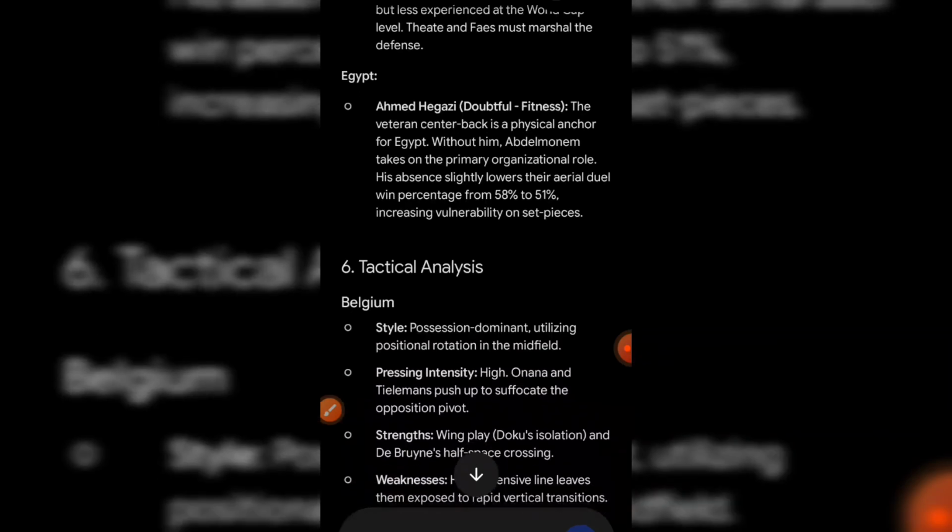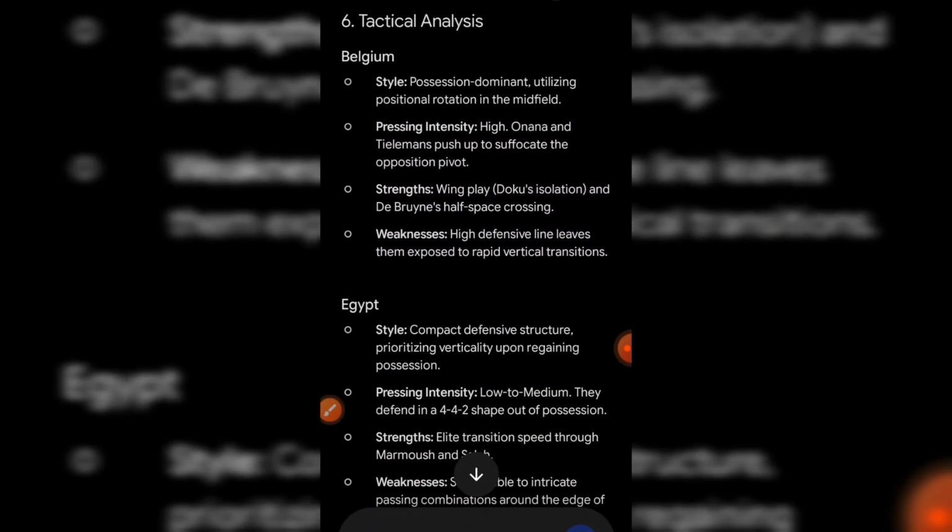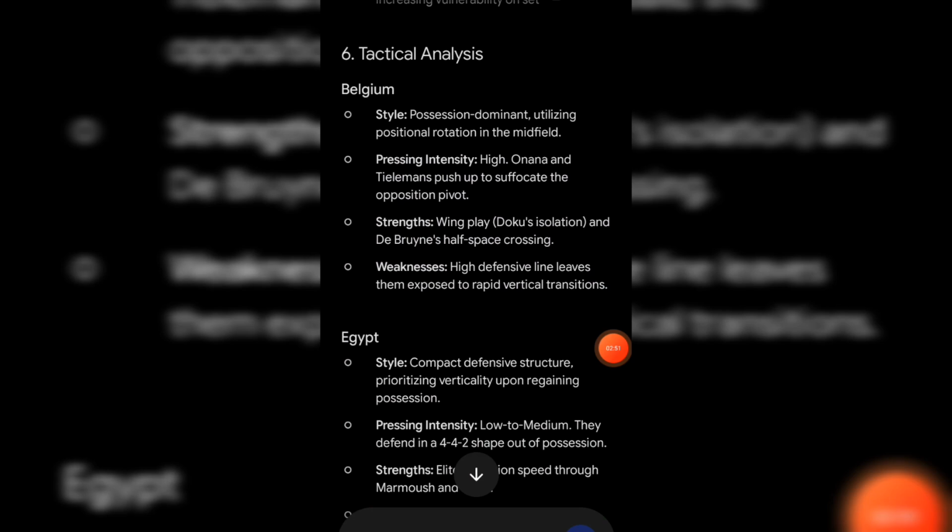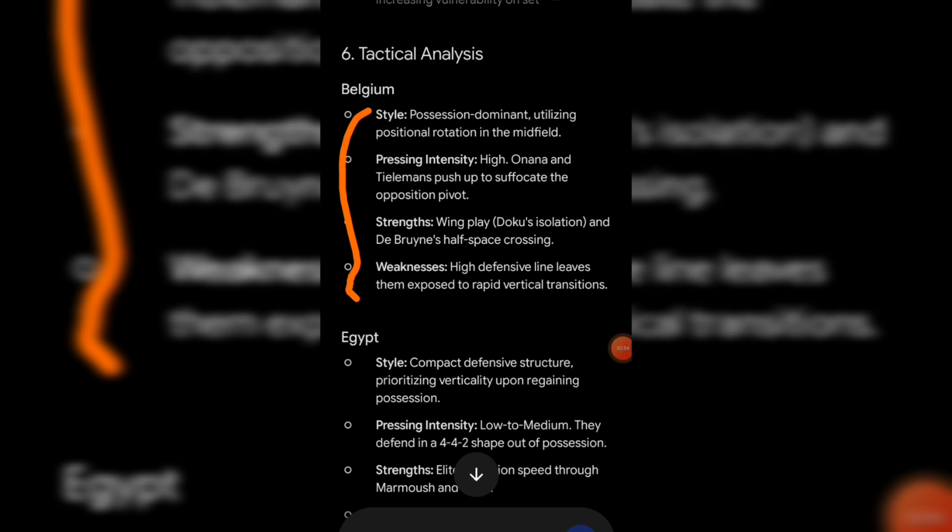Now, looking into their projected start, or their tactical analysis, we have Belgium first. They are possession dominant, utilizing positional rotation in the midfield, and their pressing intensity is very high, and their strength is wing play. For their weakness, the high defensive line leaves them exposed to rapid vertical transition. Against Egypt, who use fast and rapid transition, there is a high probability that Belgium will concede one goal, if they lose their guard in their defense line.